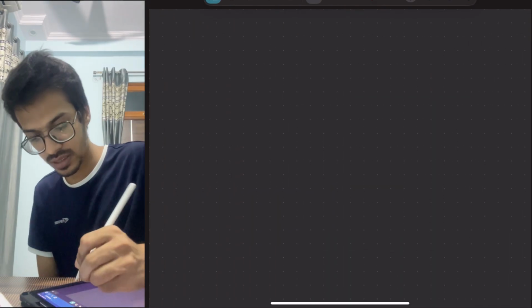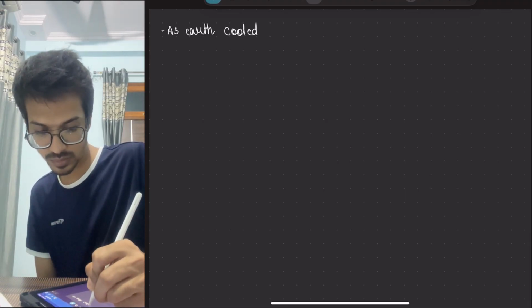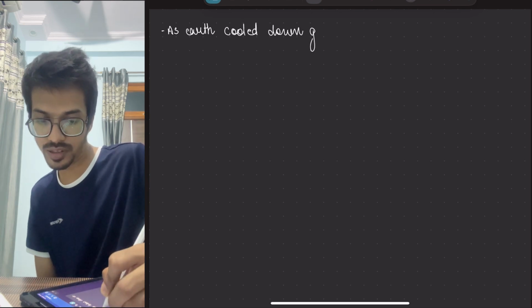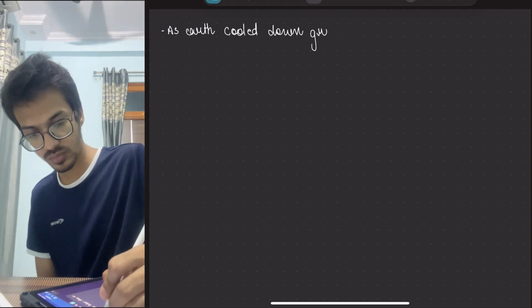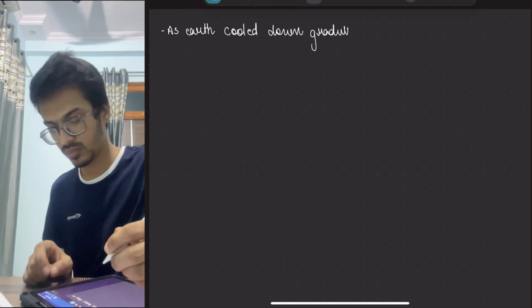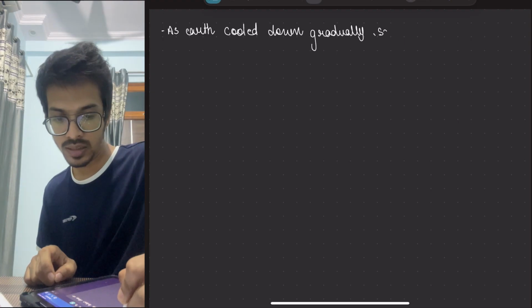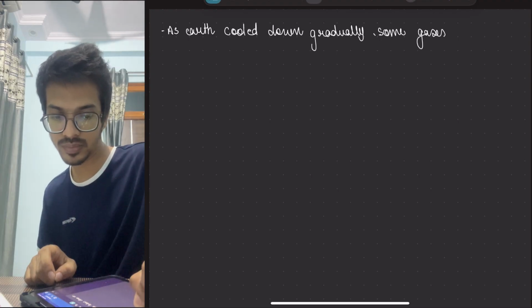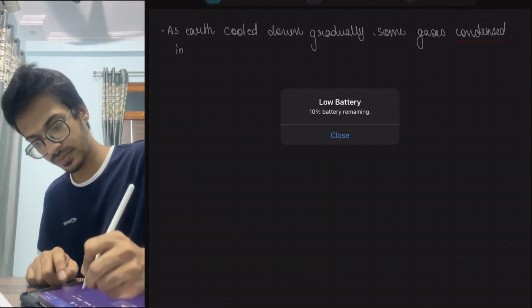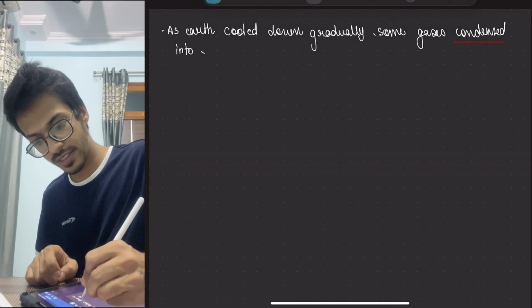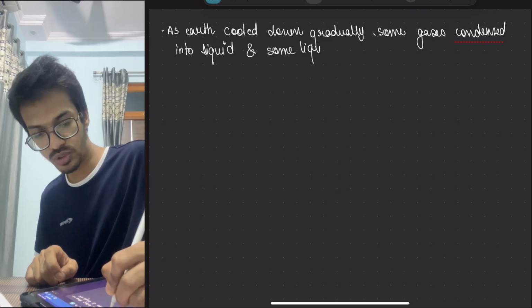So as earth cooled down gradually, some gases condensed into liquid, and some liquid into solid.